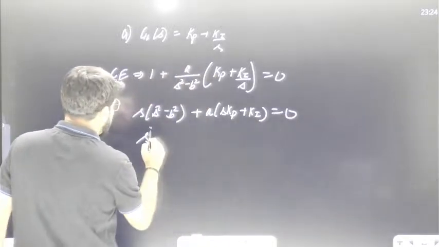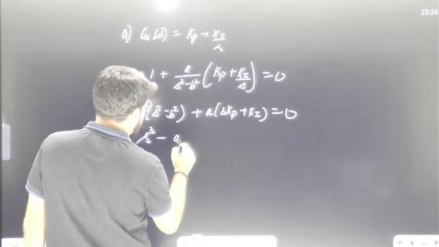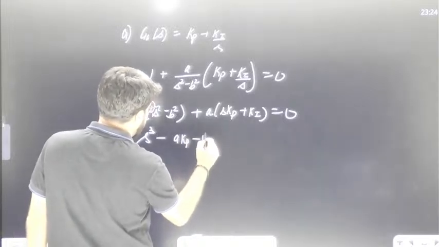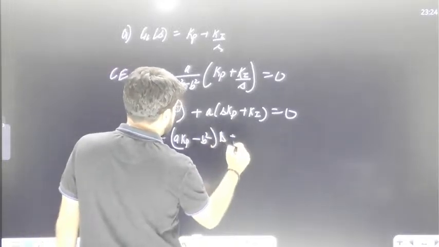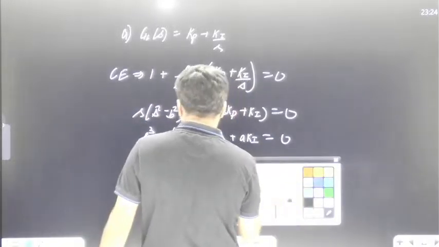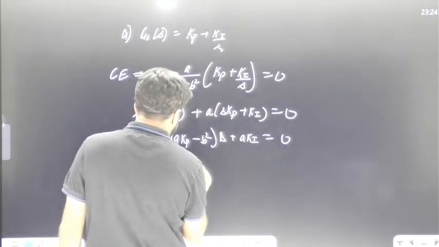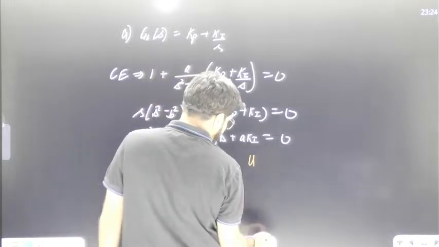So S cube, then only an S term is there, which can be taken as A Kp minus B square into S, plus A Ki. Again, the S square term is missing, so it cannot be stable.